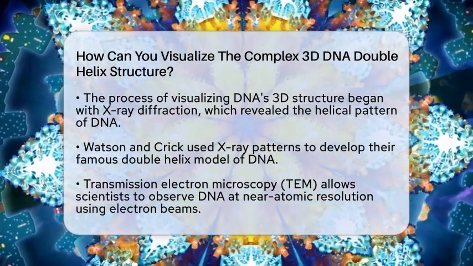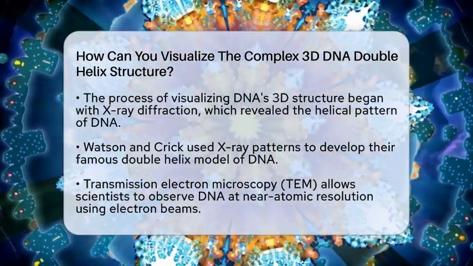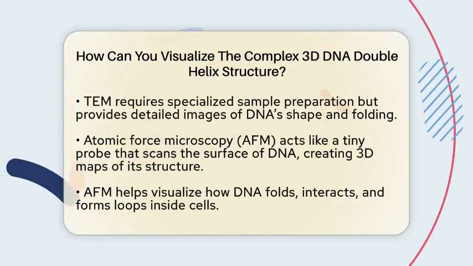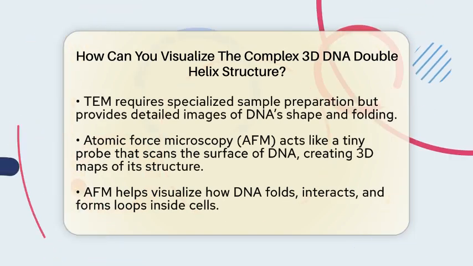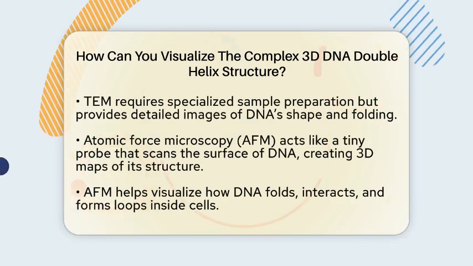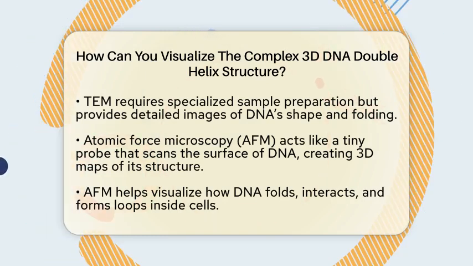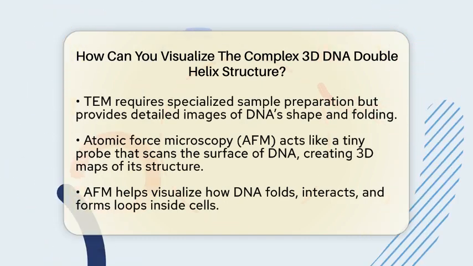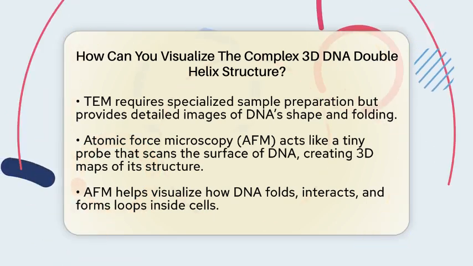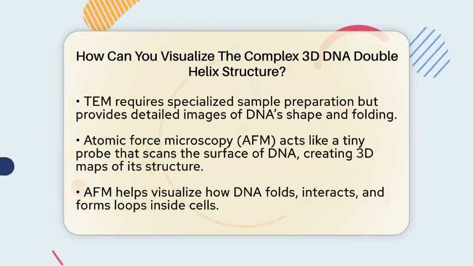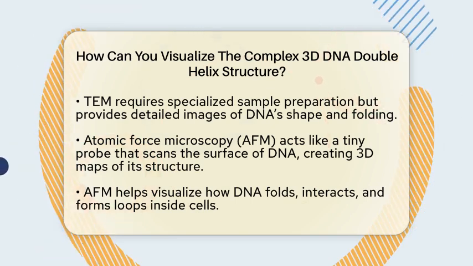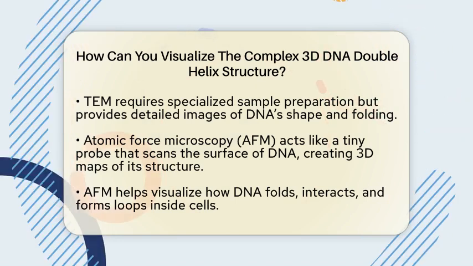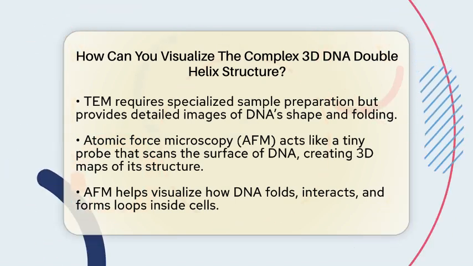But seeing DNA directly in its natural state requires more advanced tools. Transmission electron microscopy, or TEM, is one such method. It uses a beam of electrons instead of light to produce images. Scientists can prepare DNA samples in ways that make them visible without staining. With TEM, they can observe DNA strands at near atomic resolution, revealing their shape and how they twist and fold in space. This technique needs specialized equipment and careful sample prep, but it provides a clear picture of DNA's structure.